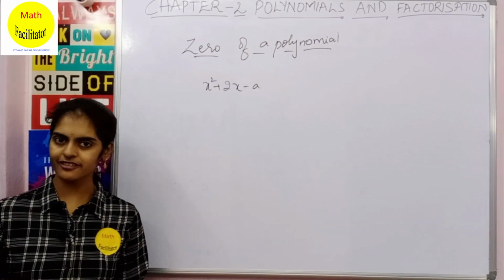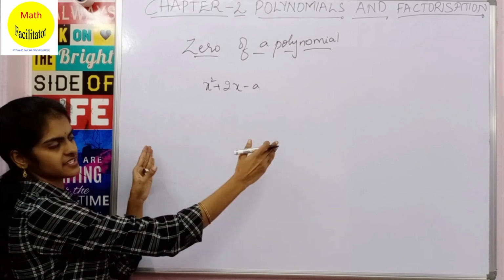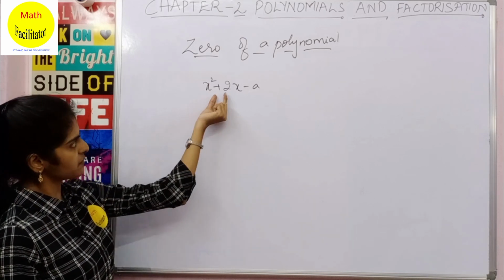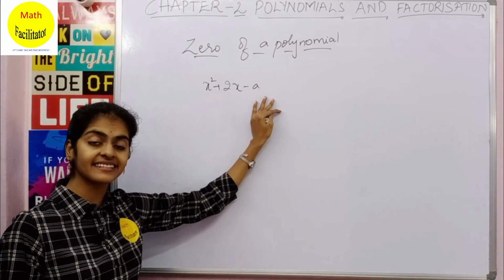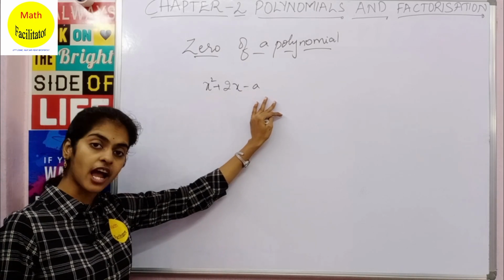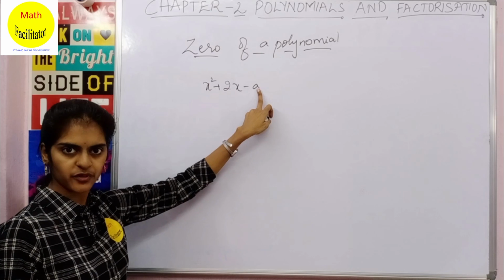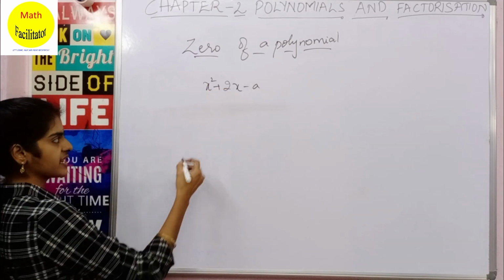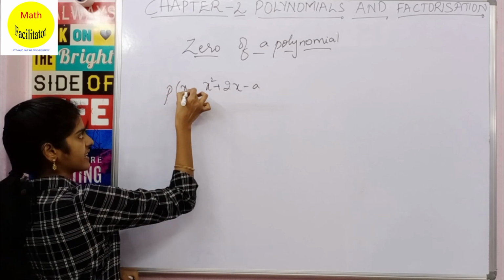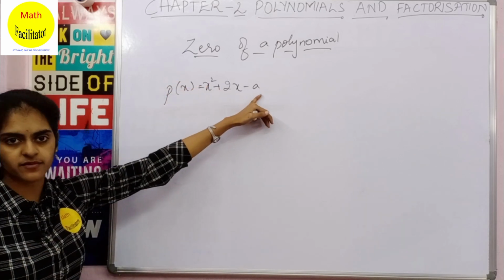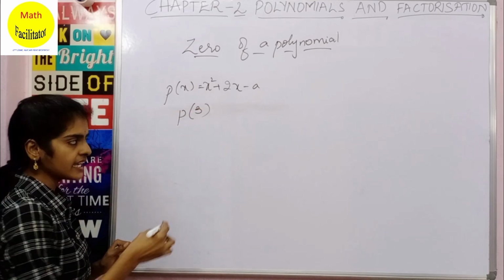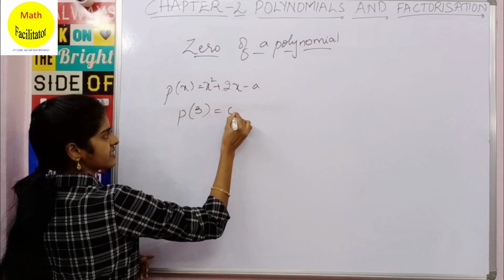Now another model of question you may get is: x square plus 2x minus a is a polynomial and 3 is the 0 of this polynomial. So you have to find the value of a. Since it is given that 3 is the 0 of this polynomial, which means if this is p of x equal to x square plus 2x minus a, then for the value of 3, this polynomial is 0.